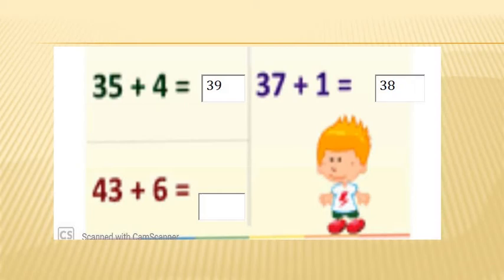So after 43 there comes 44, 45, 46, 47, 48 and 49. Which number will come? 49. Understand, my dear students? I hope you all understand well.